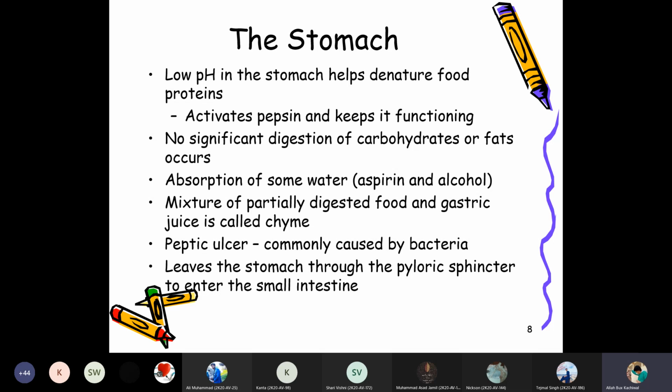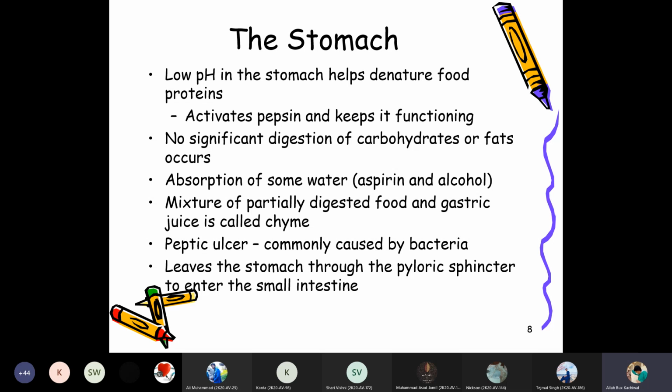So mostly the carbohydrate is digested in the mouth, by the amylase in the saliva, and it is also digested in the duodenum, where the pancreatic juices, liver juices, or even the bile juices and enzymes are present.